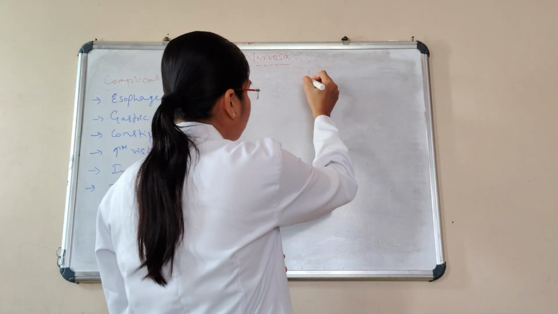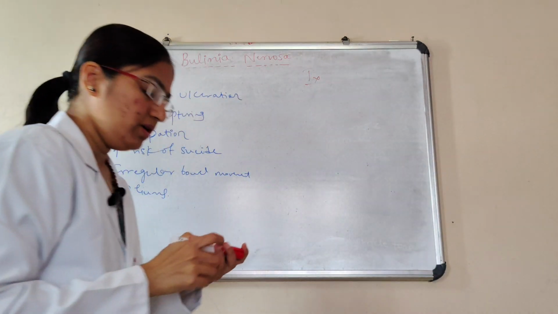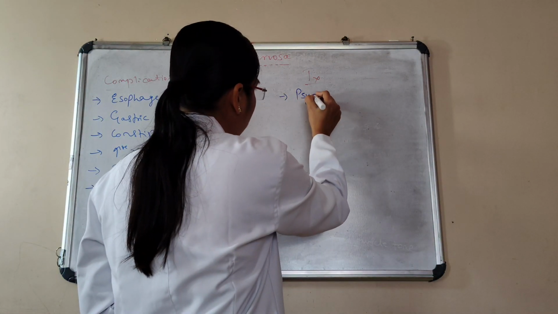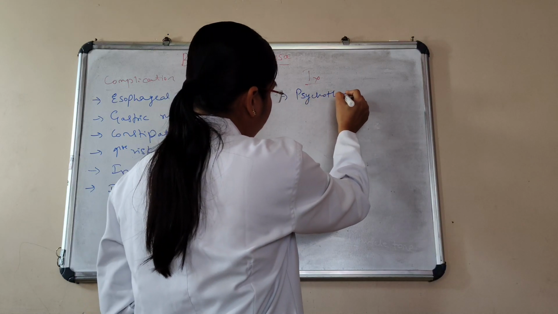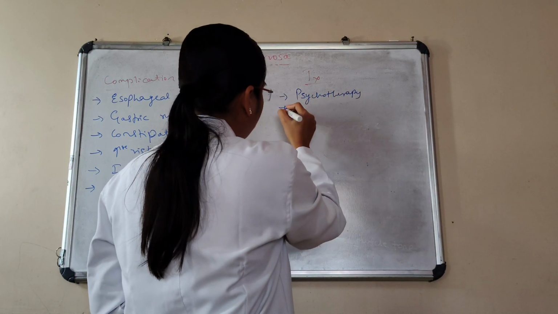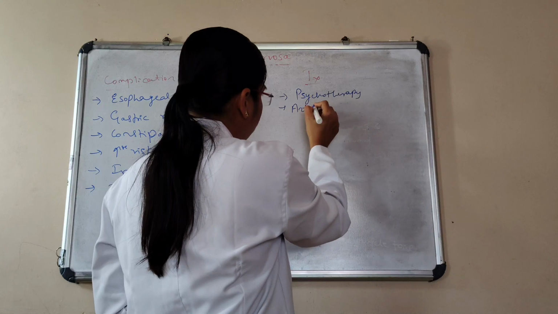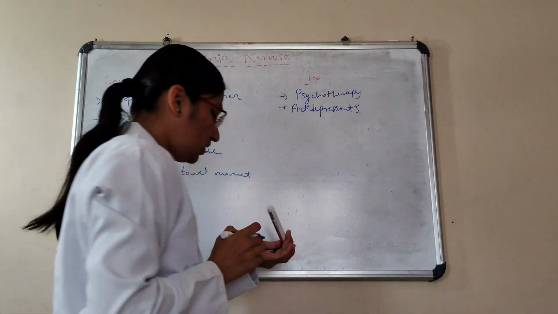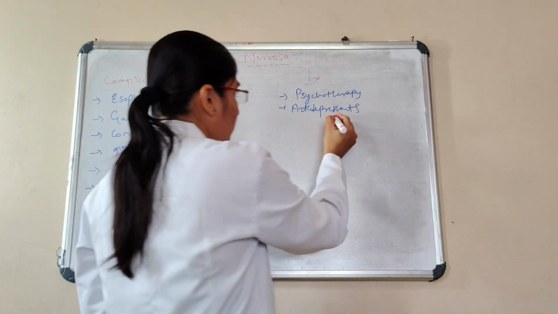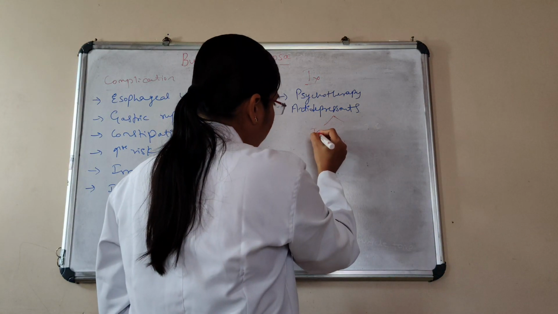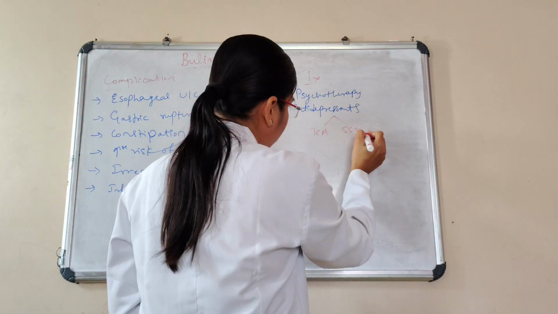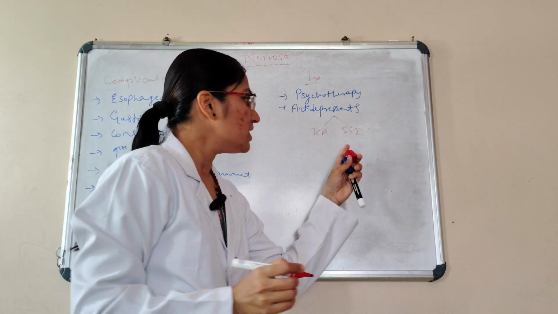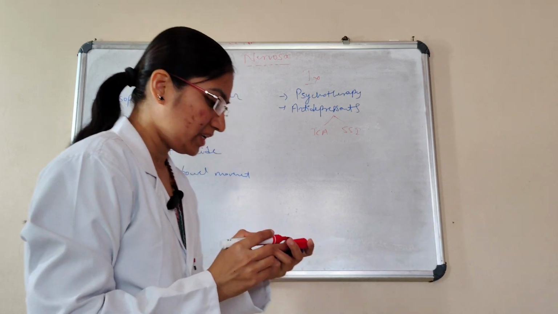Next, we'll see the treatment. First, psychotherapy. I have to provide psychotherapy. After that, antidepressants. Among antidepressants, we can give TCA and SSRI, that is tricyclic antidepressants, and then selective serotonin reuptake inhibitors.